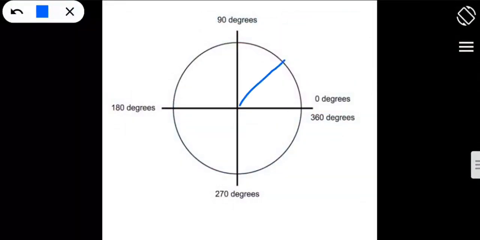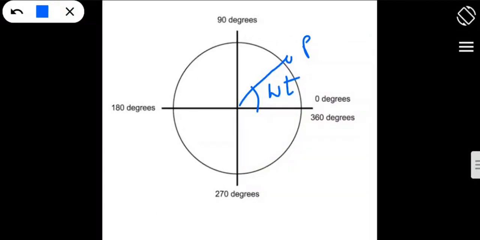The particle has reached a point P, and the angle it has made is omega t. If I want to find the displacement, how can I find it?